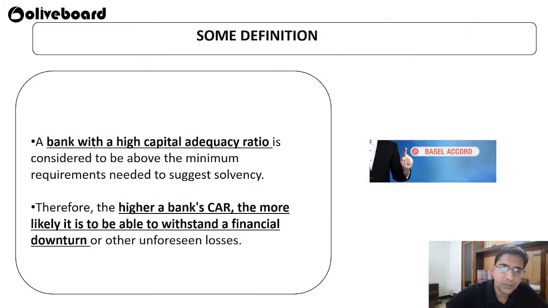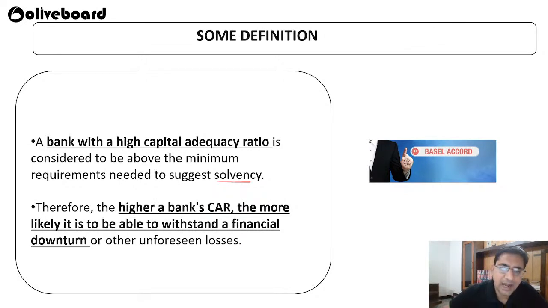Okay, then capital adequacy ratio. A bank with a high capital adequacy ratio is considered to be above the minimum requirement needed to suggest solvency. That means every bank has to maintain a certain capital adequacy ratio.